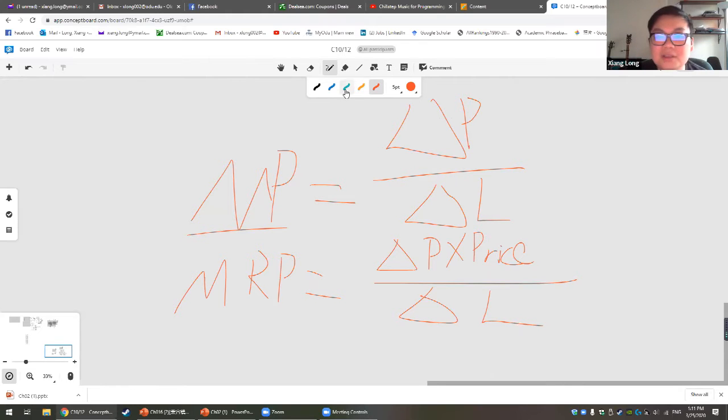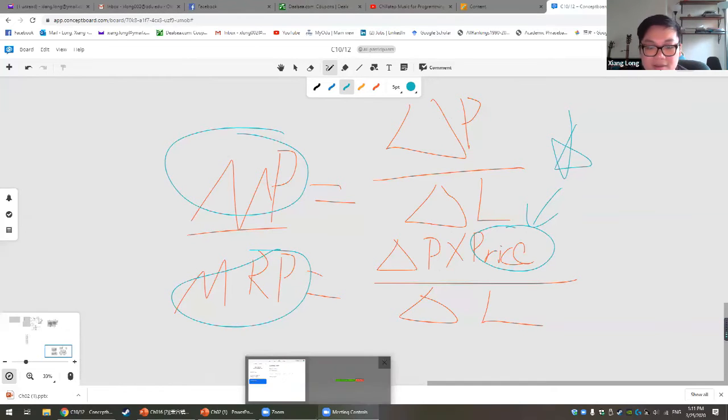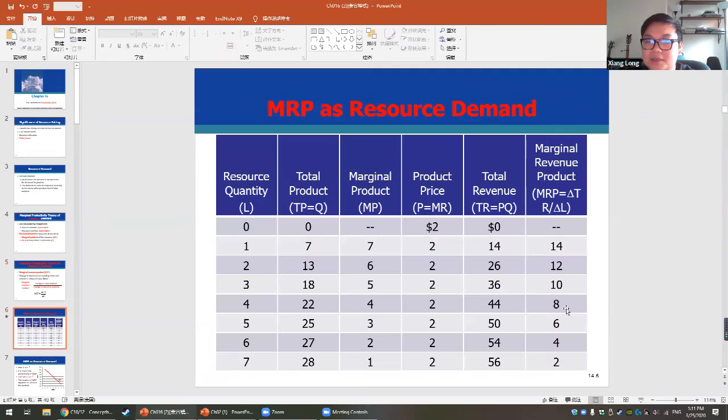So the major difference between the marginal product and marginal revenue product is that whenever we calculate the marginal revenue product, we use the change of the product multiplied by the price. So we use the change of total revenue divided by the change of resource quantity. Make sure you understand this figure.